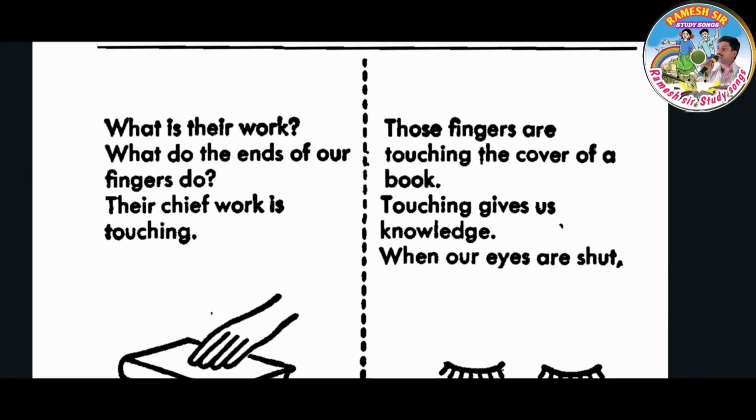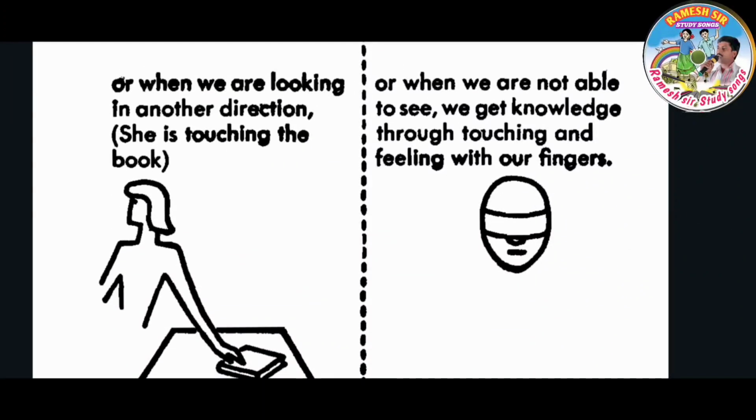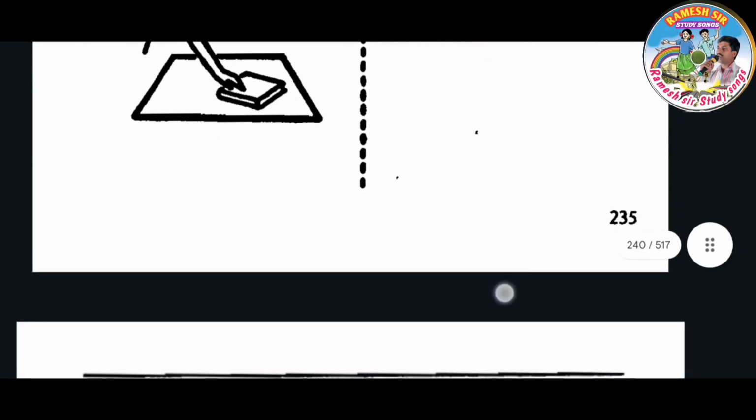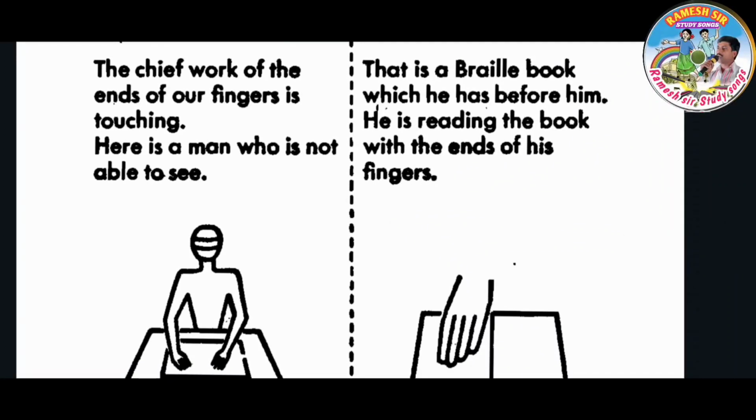Those fingers are touching the cover of a book. Touching gives us knowledge when our eyes are shut, or when we are looking in another direction. She is touching the book. Or when we are not able to see, we get knowledge through touching and feeling with our fingers. The chief work of the ends of our fingers is touching.